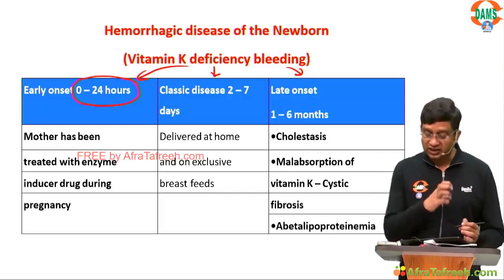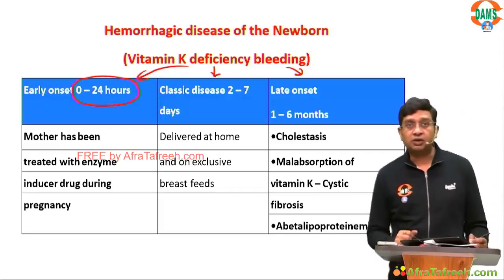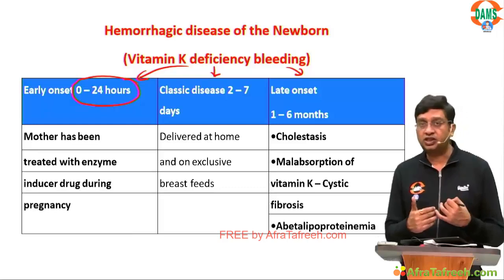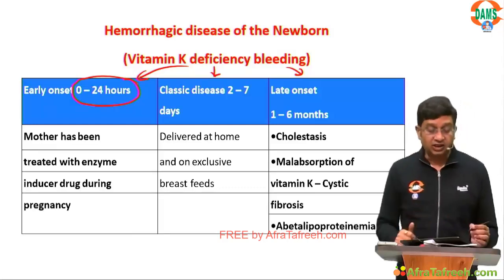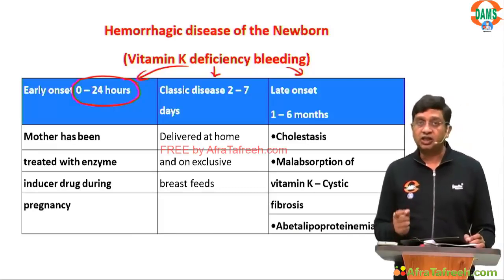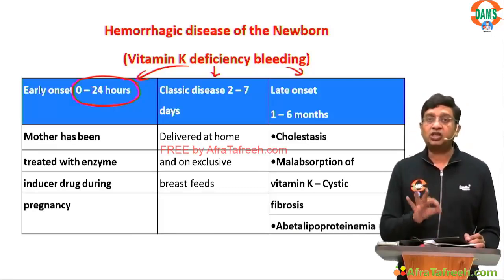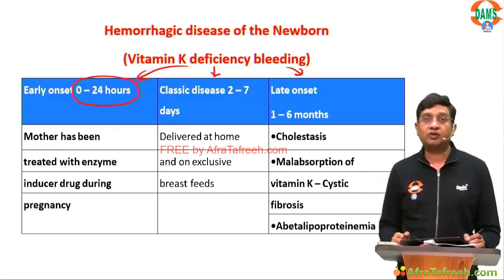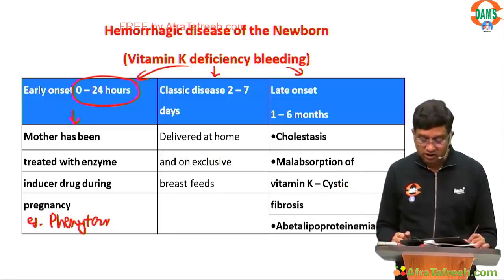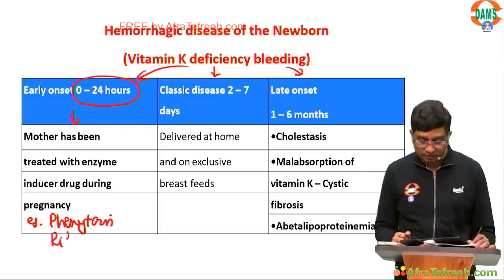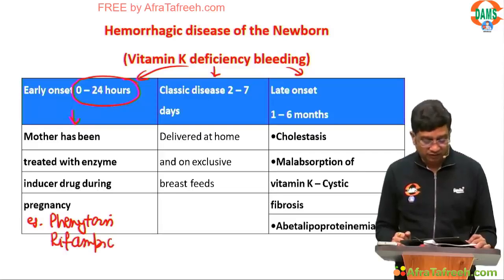Why? Because the mother was treated with certain hepatic enzyme inducer drugs in pregnancy, and these drugs inhibit the carboxylation of clotting factors 2, 7, 9, 10 by vitamin K, right? These drugs can be phenytoin, or the mother was taking rifampicin.